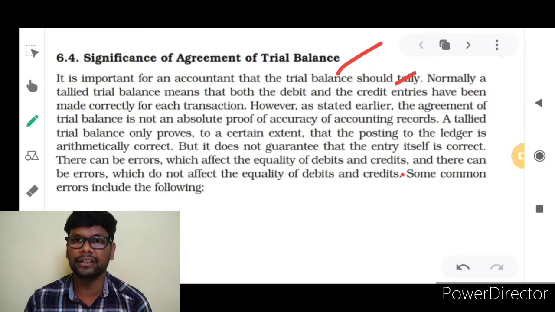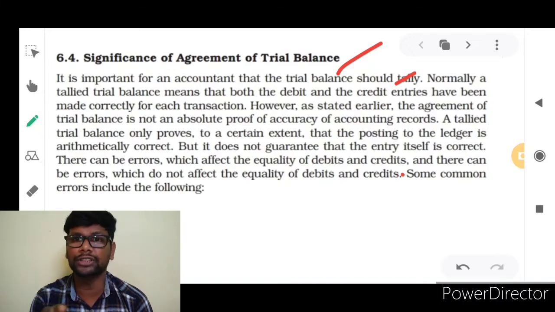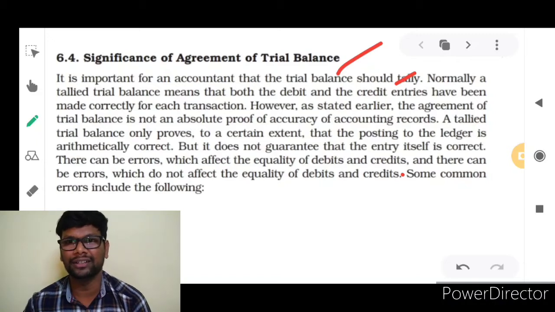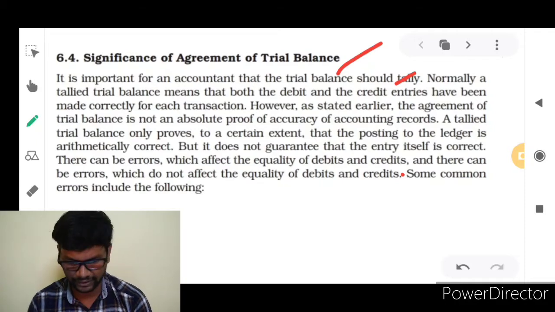Instead of recording on the debit side, if they have recorded on the credit side, since they have recorded both sides, it will show the same balance, isn't it? At the same time, another one, errors of commission. Commission means instead of writing 1100, they wrote only 110, and not in only one side; on both sides they entered only 110. So this also will not affect the trial balance. The accountant will not be very happy after tallying the trial balance, but we can assume that all the entries are recorded perfectly. That is what we can assume.